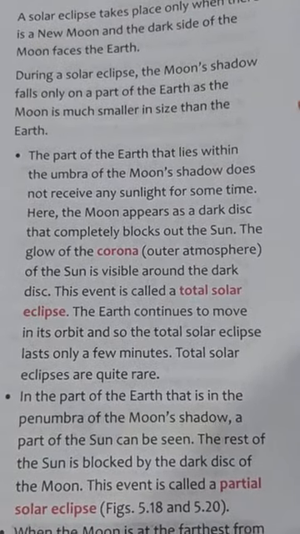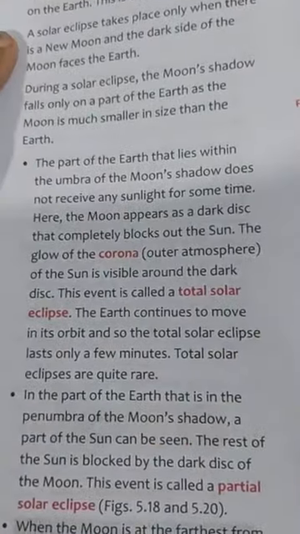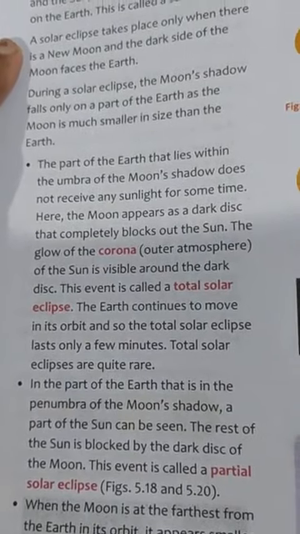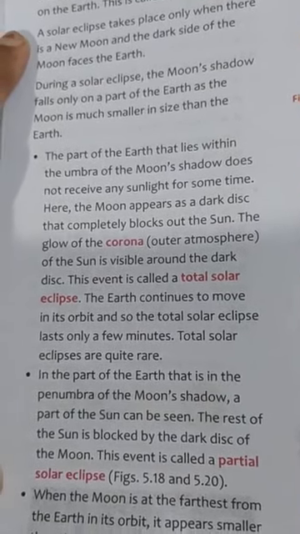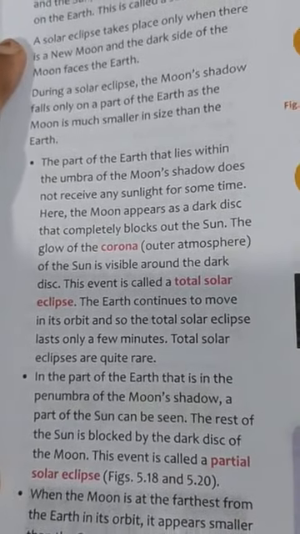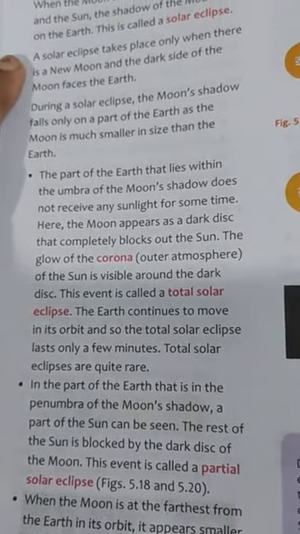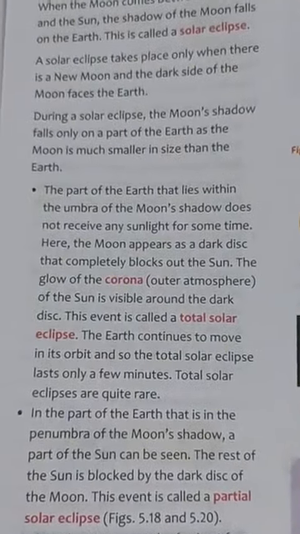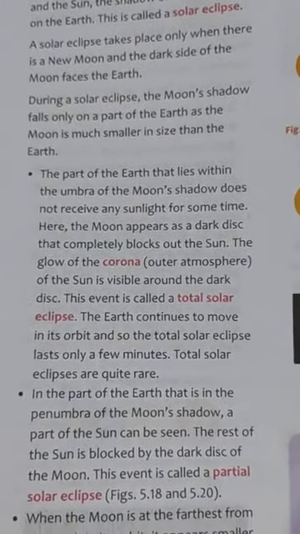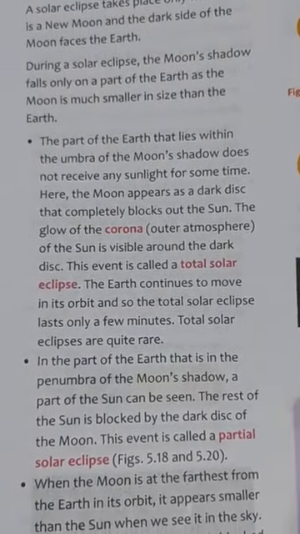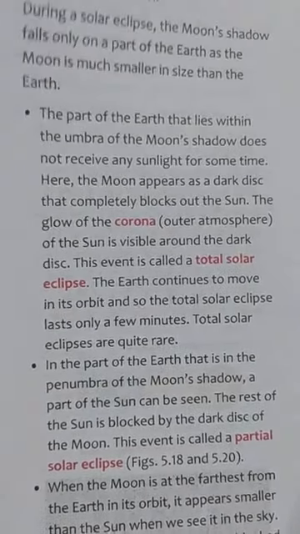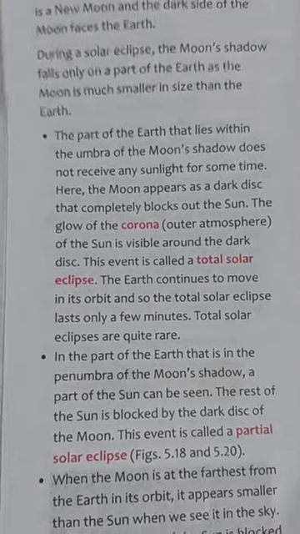The part of the earth that lies in the umbra of the moon's shadow does not receive any sunlight for some time. Here the moon appears as a dark disk that completely covers the sun, and the glow of the corona, the corona is the outer atmosphere of the sun, okay, is visible around the dark disk. So this event is called a total solar eclipse. The earth continues to move in its orbit, so the total eclipse lasts only for a few minutes. So total eclipses are quite rare.